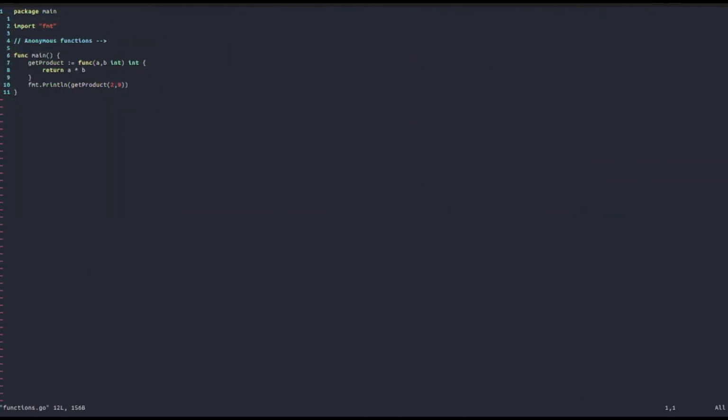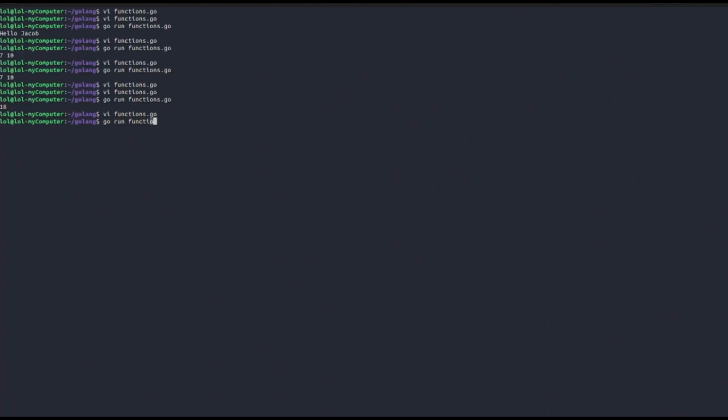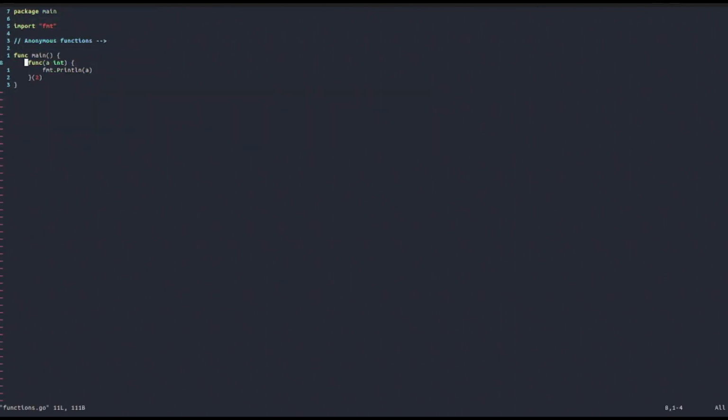Another thing that we can do is also call the anonymous function that we define on the spot. So now let's try to define an anonymous function that takes, for example, an integer and prints it out to the console with print line a. And now let's call it with value 2. Let's see what happens. As you can see, we get 2 because with anonymous functions we are able to call the function on the spot. So here we define an anonymous function, a function without a label, and then we called it immediately.